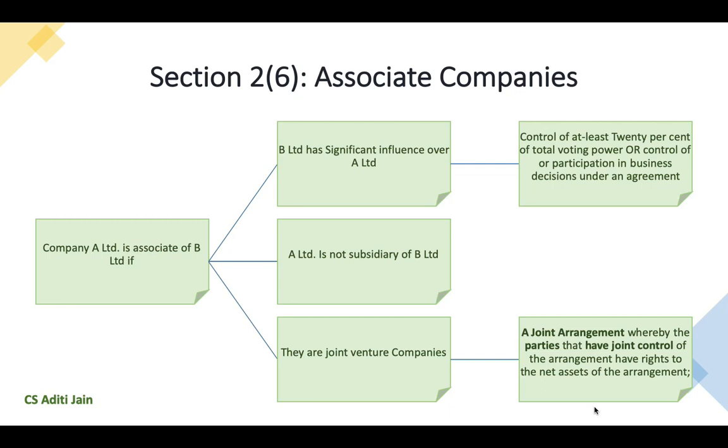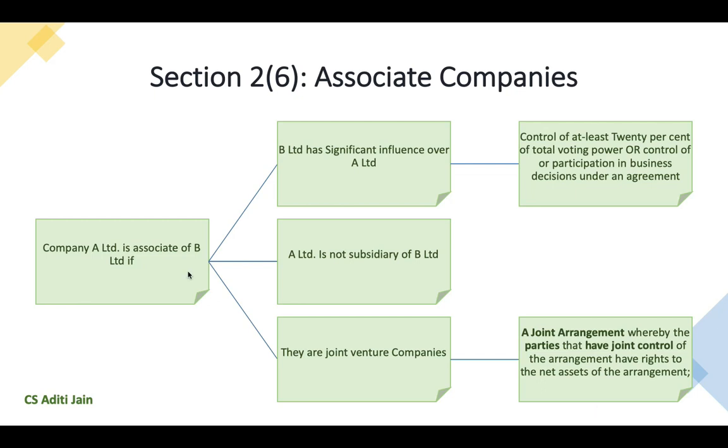Now again, just like the definition of subsidiary companies, associate companies also accounts for the voting power and not for the shareholding percentage. So, if a company holds more than 20% of the voting power in another company, then such company will be considered as the associate company. Another meaning of the significant influence has been given as control or participation in the business decisions under an agreement. So, if B has the power to control or participate in the business decisions of A Limited under a business arrangement, B Limited will again be considered as the associate company of A Limited.